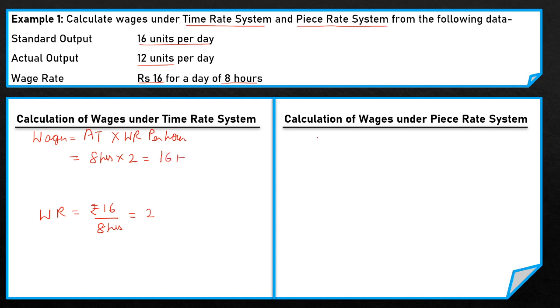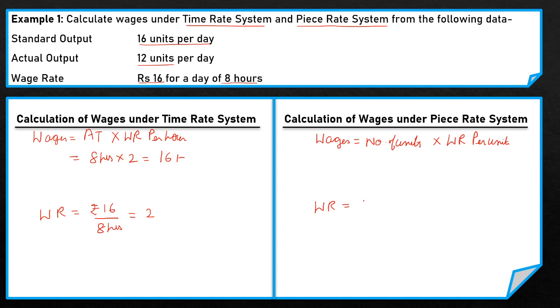Under the piece rate system, our formula is wages equals number of units manufactured by the labor into wage rate per unit. First we calculate the wage rate per unit.